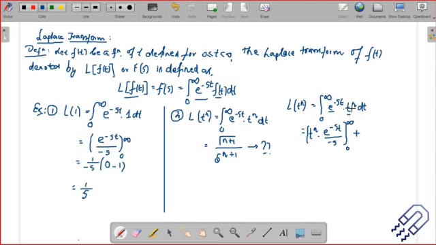So you take d by dt of t to the power n, which is nt to the power n minus 1, right? So what you can do is you can take it as n. Okay, one integration is already there, and nt to the power n minus 1. Then when you integrate the second function, that is e to the power minus st, you will get e to the power minus st divided by s, right? So you have this, and then you have got the dt.